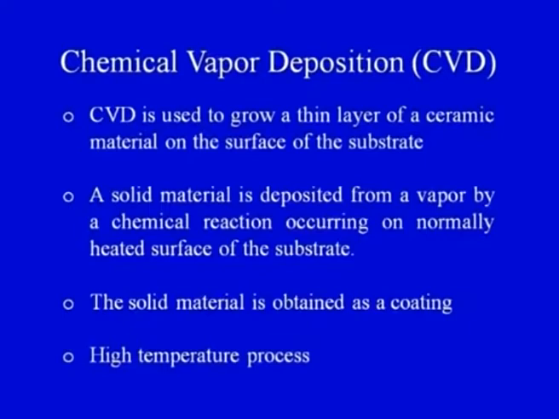On that substrate surface we have to create the coating, and the coating would be a ceramic coating. A solid material is deposited from a vapor by a chemical reaction. So, the coating would be a solid material coating and would have a certain thickness.